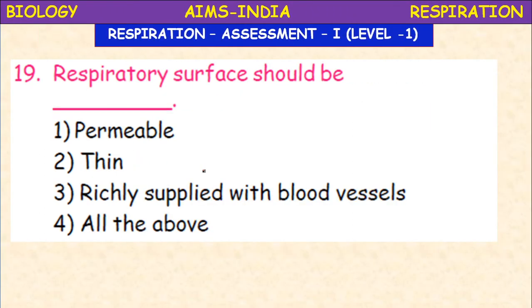The respiratory surface should be permeable, thin, richly supplied with blood vessels, all of the above. So the respiratory surface may be the skin, or the lungs, or the gills. Whatever the respiratory surface may be, it must be permeable. The gas should enter easily by diffusion. Okay, it must be thin and it must be richly supplied with blood vessels or blood capillaries. Then only the process of exchange of gases takes place. These are the conditions.